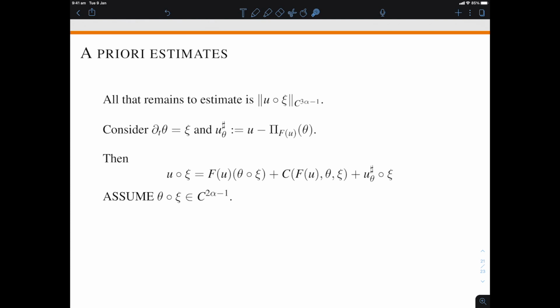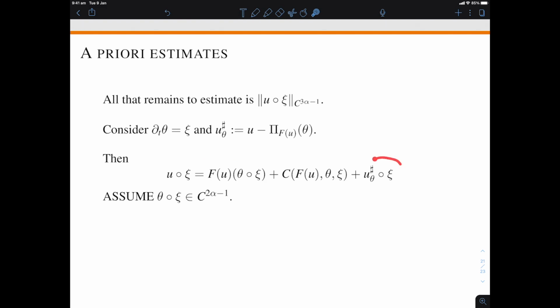In practice, you would use the specific nature of your driver to prove this assumption. So typically, if you're looking at a stochastic problem and you have something like derivative of trajectories of the Brownian, you will use the nature of the Brownian motion to prove that this holds for all alpha strictly smaller than 1/2. But for us, this is an assumption about the nature of the driver. And having that assumption, we get that this term is in C2 alpha minus 1, this term is in C alpha, therefore this product is in C3 alpha minus 1 for alpha greater than 1/3.